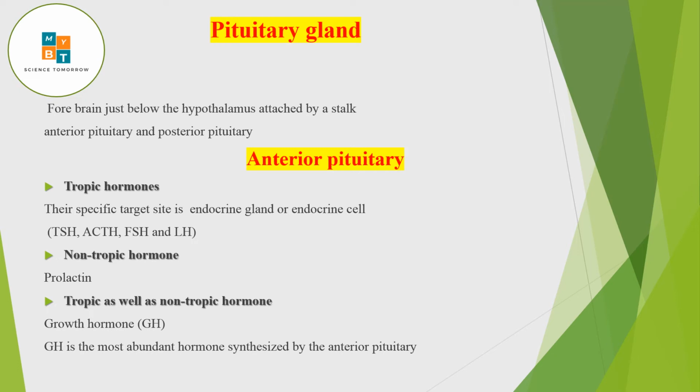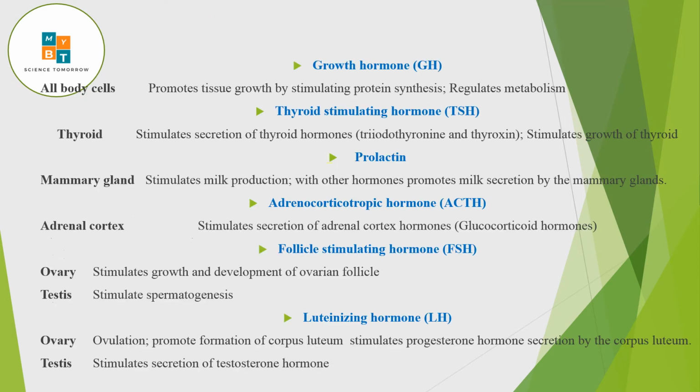And if you take growth hormone, which is the most abundant hormone that is produced, or synthesized, by the anterior pituitary, it has a trophic as well as non-trophic action. So trophic hormone, non-trophic hormone, and trophic as well as non-trophic hormone. Right, these are the six hormones. Growth hormone will act on all body cells, and this will promote tissue growth. And how it promotes tissue growth is by protein synthesis and regulation of all the metabolic activity in the body. Right, that is growth hormone.